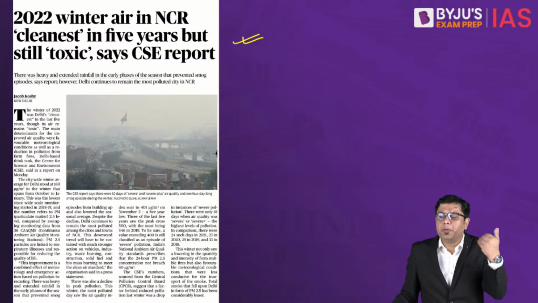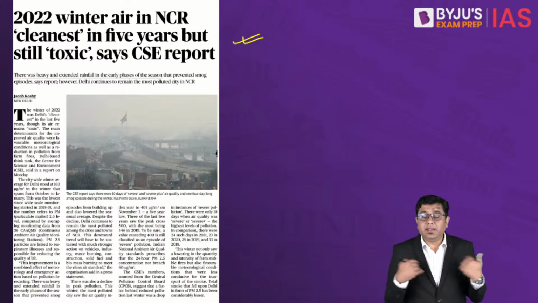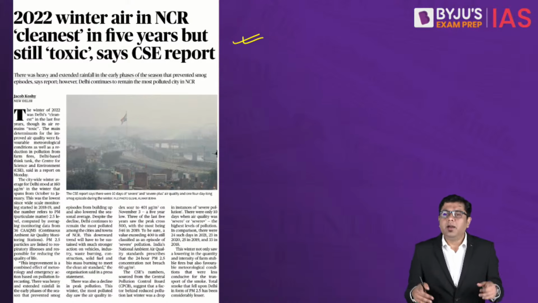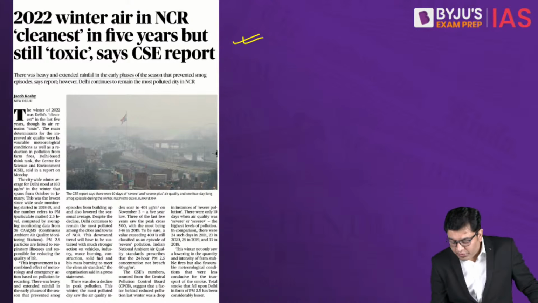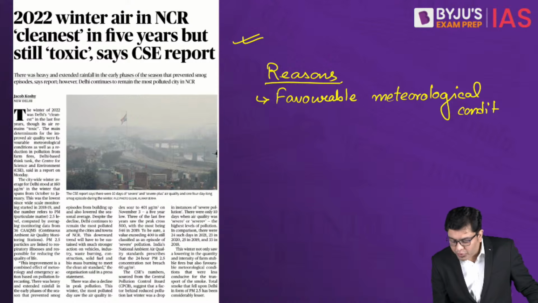Because normally we think that yes, the pollution is increasing. But in the region of Delhi NCR, even though Delhi is still the most polluted region in the entire National Capital Territory, still the air is becoming slightly cleaner. Why? Because of both anthropogenic as well as meteorological activities. So the reasons are both. That is favorable meteorological condition, and also, let us put it that way, human effort.